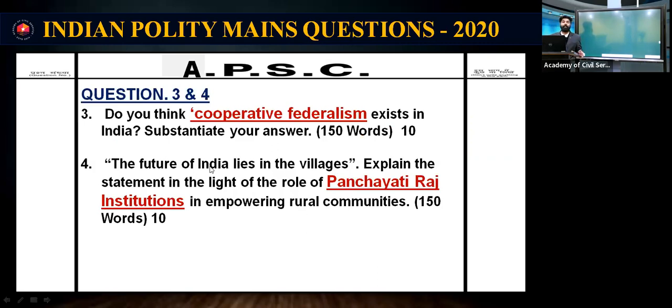The next question was related to cooperative federalism, the types of federalism like cooperative, competitive, confrontational, asymmetrical and symmetrical federalism. If you have studied these concepts, we know that there is cooperative federalism in India, and Granville Austin described the Indian federal system as cooperative federalism. Sometimes they may ask such concepts in our mains exam.